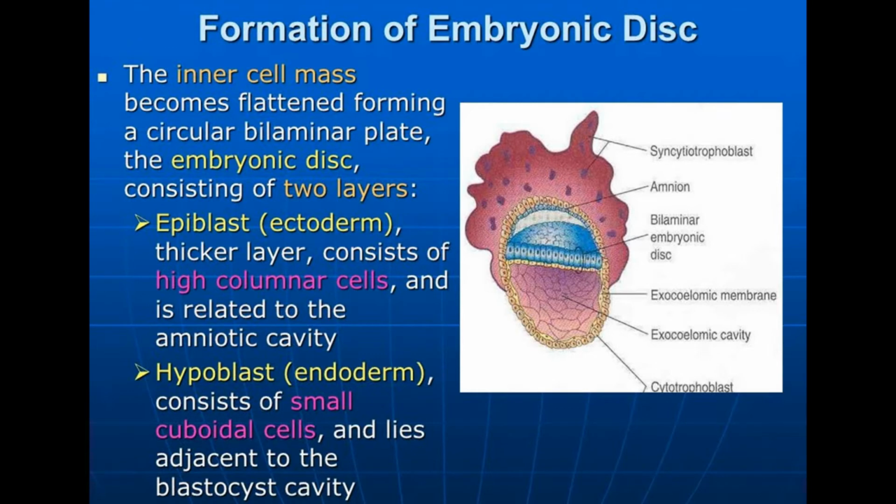Okay, so this is just a revision of the formation of the embryonic disc. Initially, after the cell division, the embryonic cells organize themselves into the outer and the inner cell mass, and that inner cell mass organizes itself into a two-germ layer that is called a bilaminar disc. That embryonic disc, the two layers consisted of the epiblast and the hypoblast, lining the amniotic cavity and the primary yolk sac.